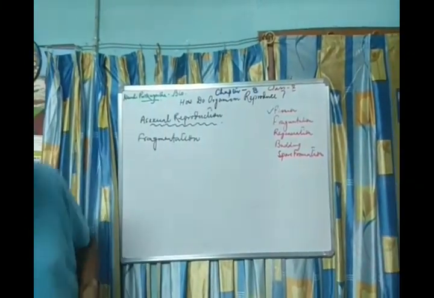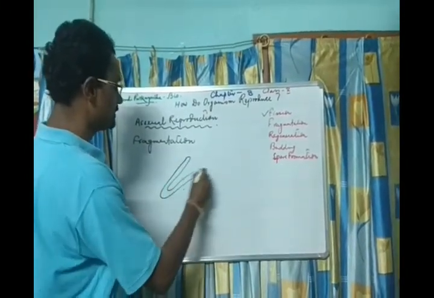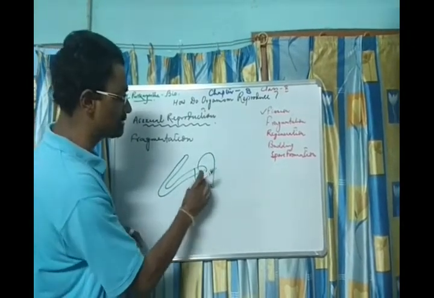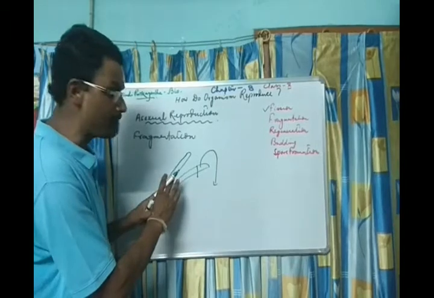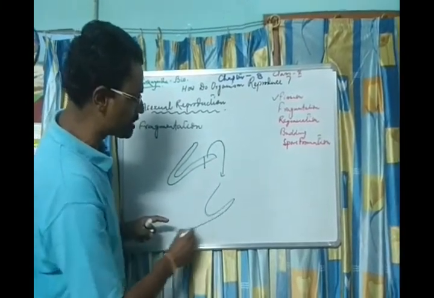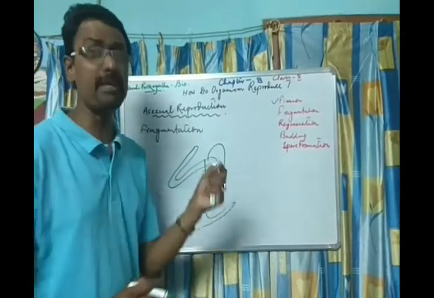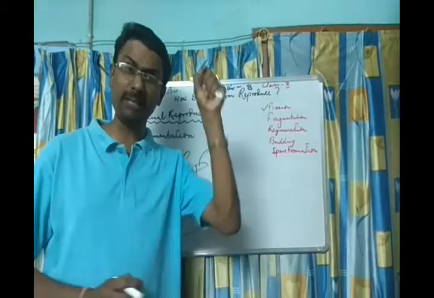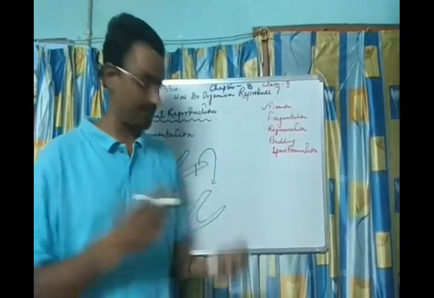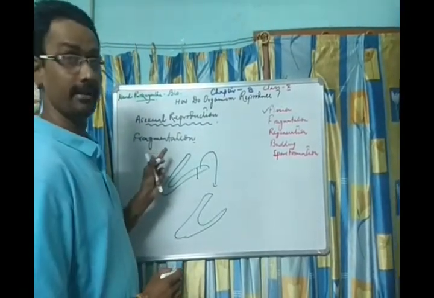I will show you with a diagram. This is a plant. These are the parts. Suppose this part falls on the ground, getting detached from the main part. If this detached part can lead to the formation of an organism, then what is it? Fragment means piece. If a piece falls on the ground and is capable of giving rise to an organism, that is called fragmentation. Is it okay to you?